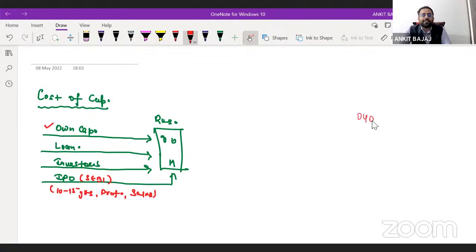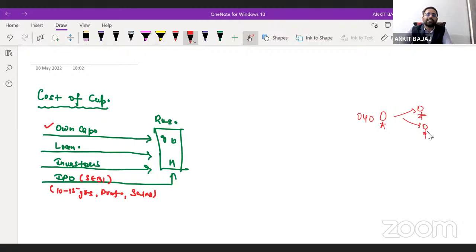Oyo, initially when Ritesh Agrawal was planning to start his business, he did not have enough money with him, right? So what he did, he attracted different investors, and they really liked Ritesh Agrawal's idea, and they invested in his business. Same with Zomato, same with every startup.